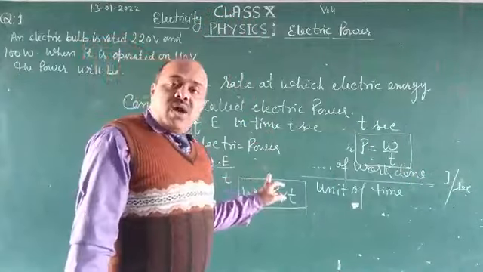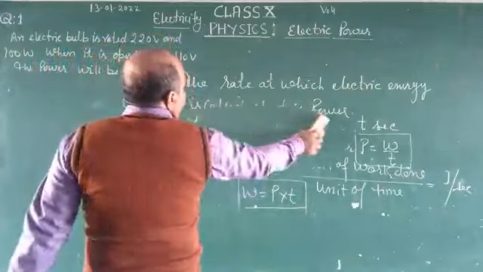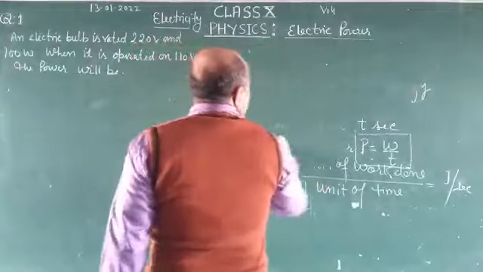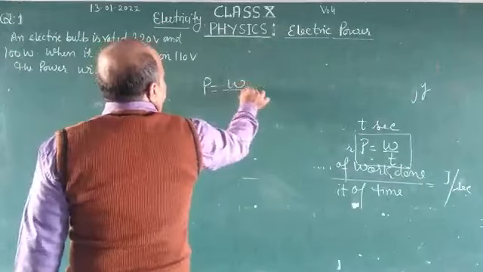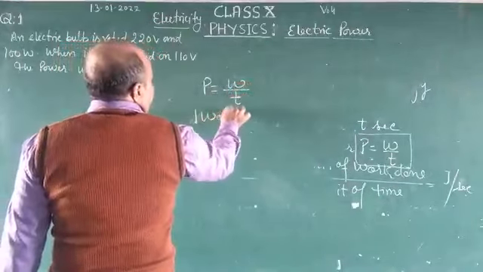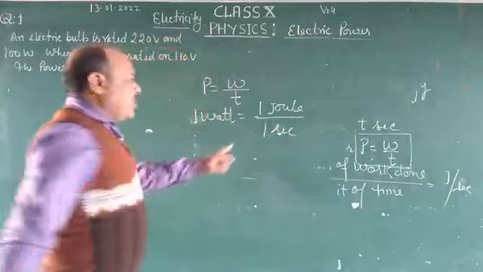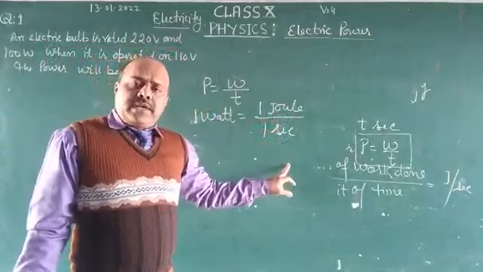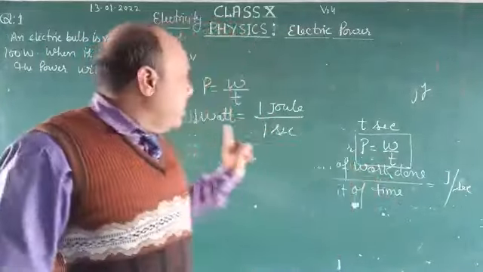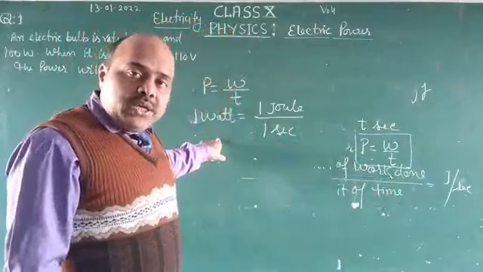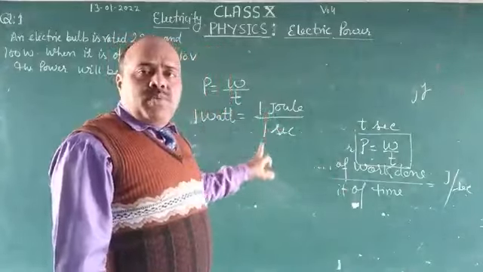We know that P is equal to W upon T, so 1 watt is equal to 1 joule upon 1 second.